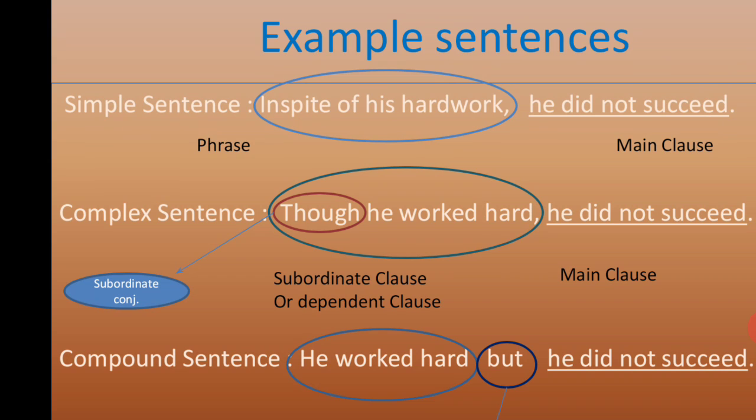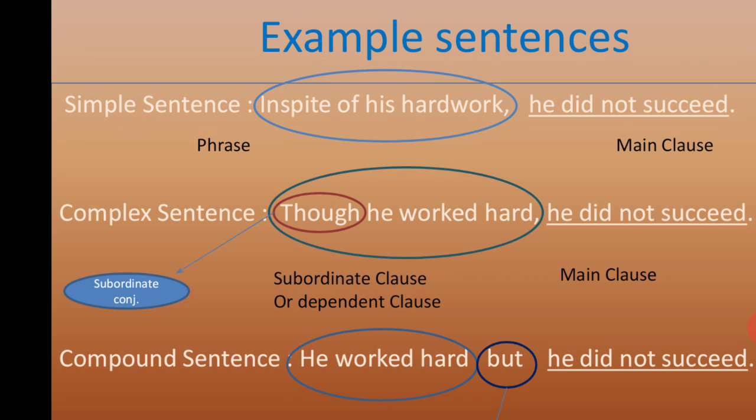So that particular sentence has only one main clause. What is that? He did not succeed. And where is the verb? Succeed is the verb and it is in the negative form, did not succeed. But that group of words can stand on its own and give a complete meaning.